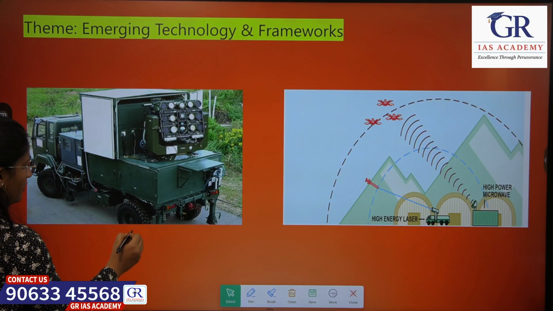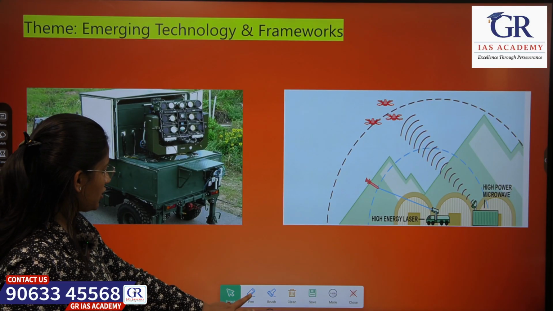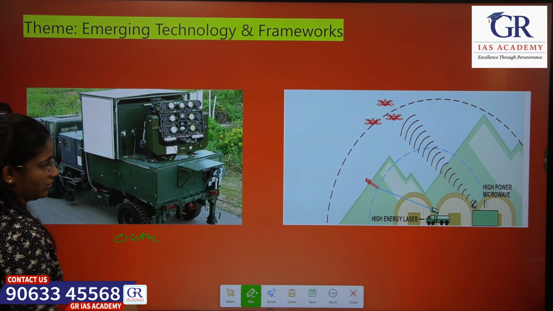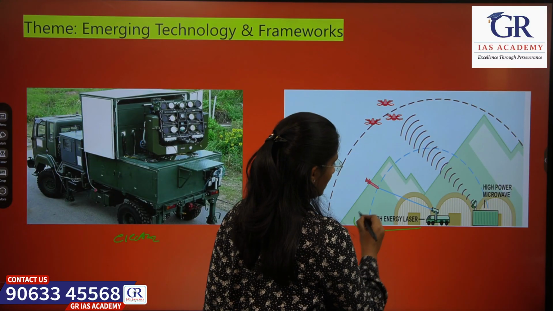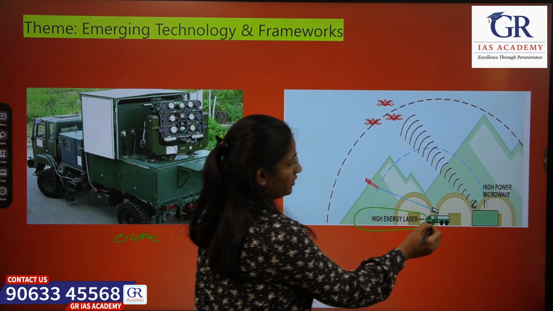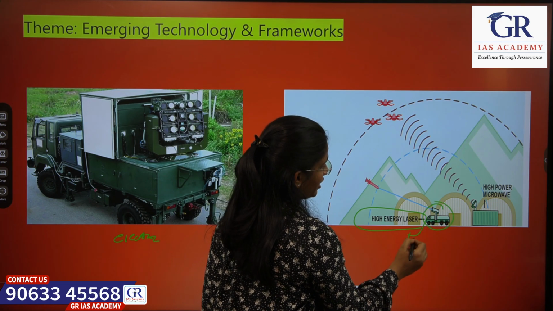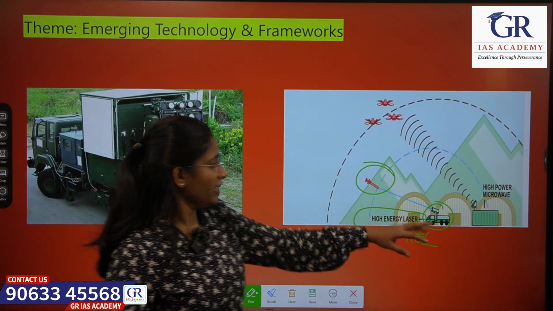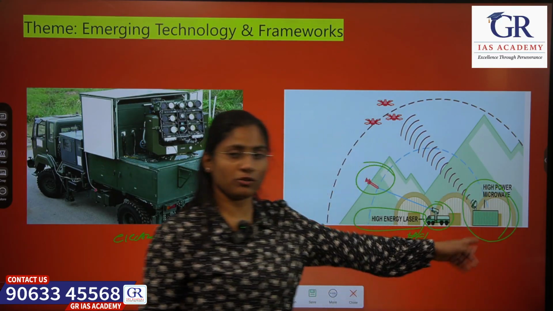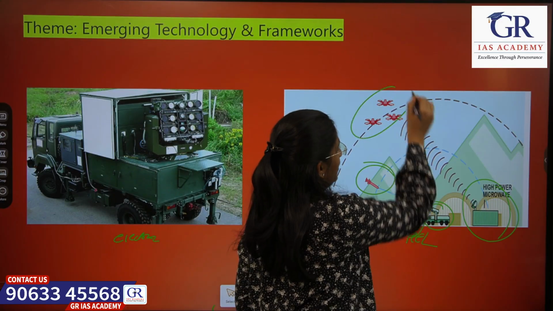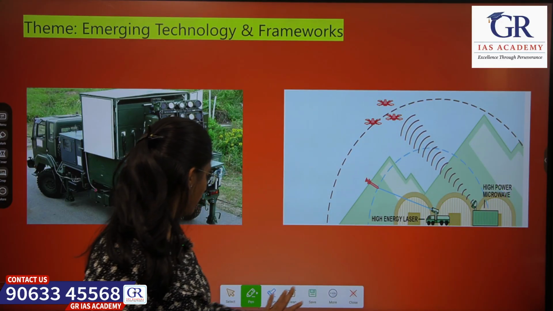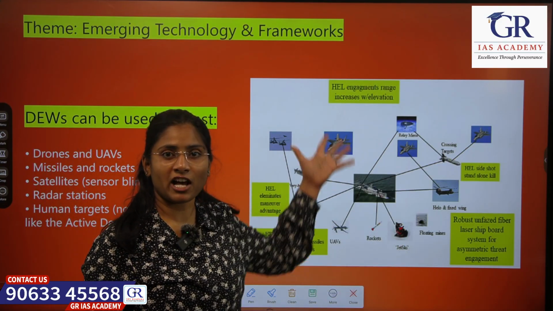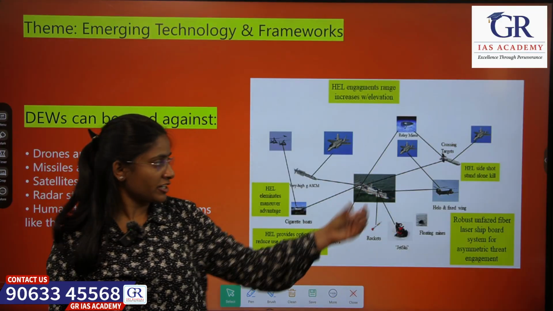So this is our equipment which uses electromagnetic energy. If you notice, this is a high energy laser. Here the high energy laser, HEL, is used to target and destroy the target. Here we are using microwave technology to destroy the drones. So this is how we are targeting different targets and destroying them.